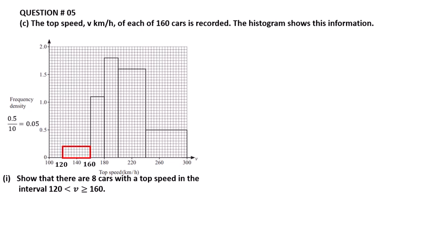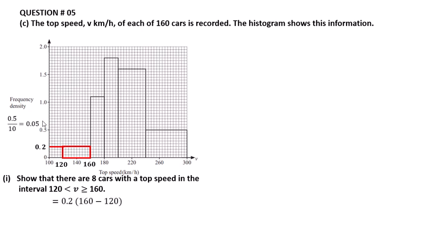So we need to draw the box, and this line is equal to 0.5. After 2 boxes we get 0.1, after 2 boxes 0.3, here is 0.2, after 2 boxes we get 0.4, and after 2 boxes we get 0.5.